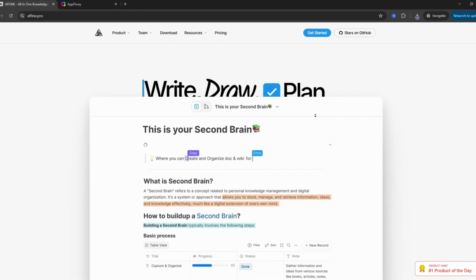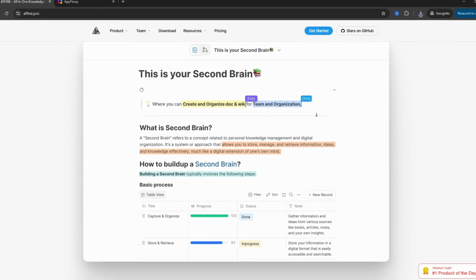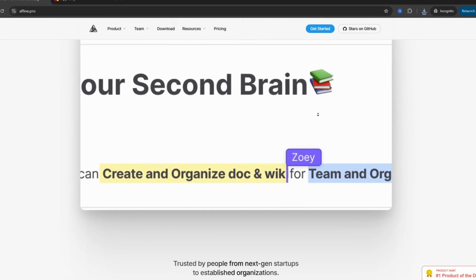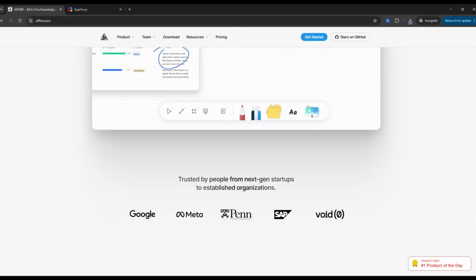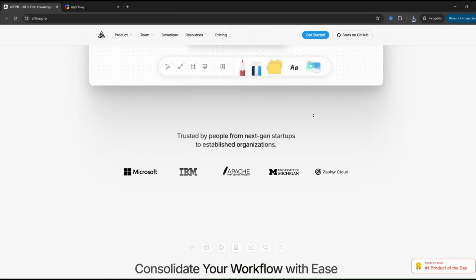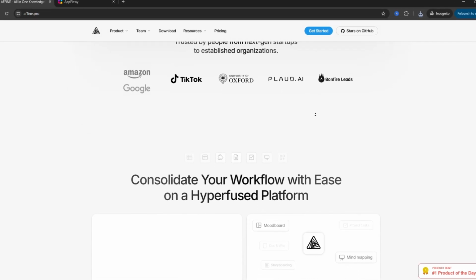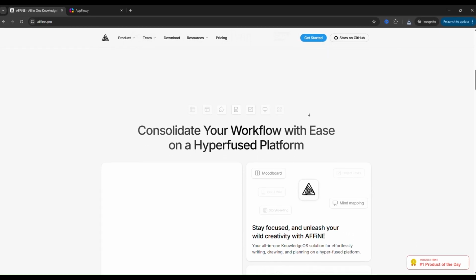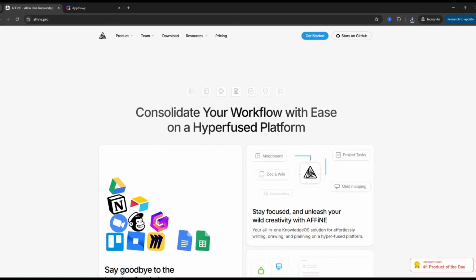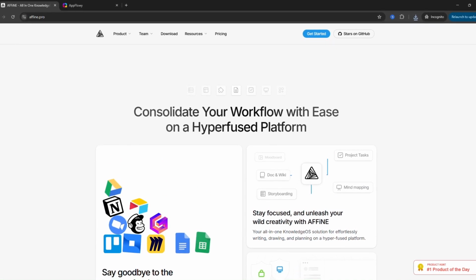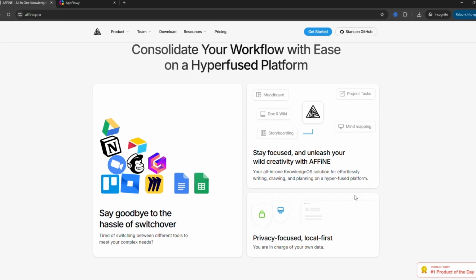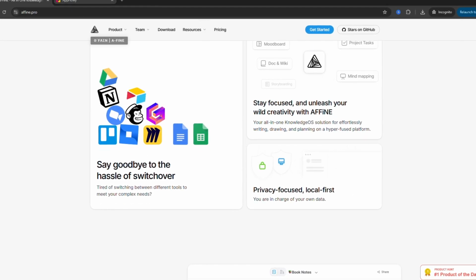space. You can switch between writing and visual planning seamlessly, even turning notes into diagrams on the same canvas. Some of its pros: unique whiteboard and document combo, strong real-time collaboration with CRDT tech, and great for brainstorming and creative workflows. However, it's still evolving, smaller ecosystem, and can feel less stable or polished in some setups. It's best for teams and creators who want visual thinking and collaboration in one tool.